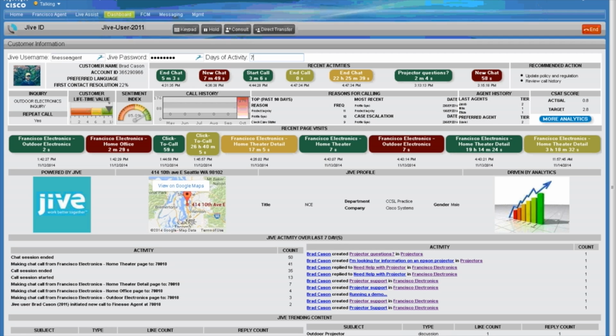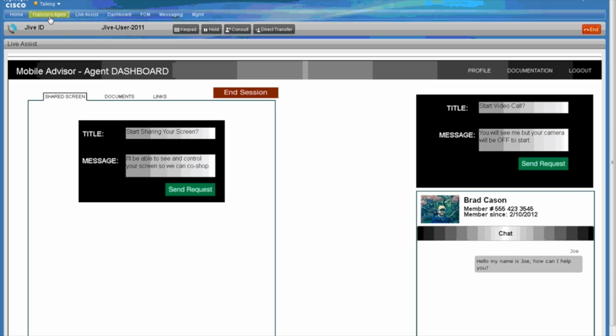Let's go back to our Francisco Agent desktop. This is once again the desktop that I use to control the customer experience. And I can chat down here in this section of the screen with Brad. If I do that, I can see that I send him messages. And if Brad happens to respond to one of these messages, you can see that the message comes back to me. I can tell that this is a message I sent, and that this is a message I got from Brad, and so on and so forth. If you recall also, one of the things that Brad and I agreed on was that we were going to do a co-browse where I could control his screen and maybe direct him to a projector that might interest him.